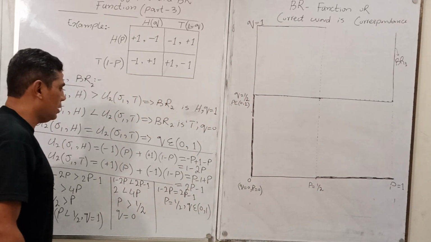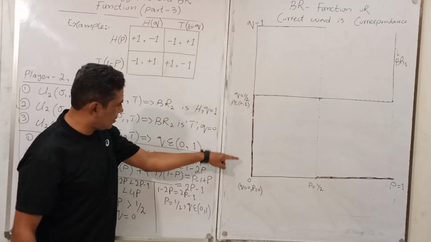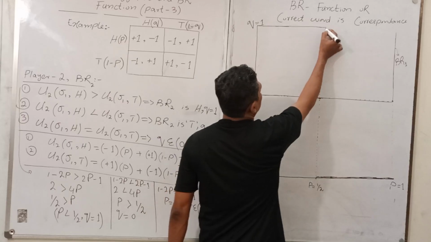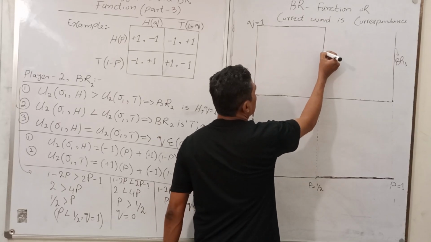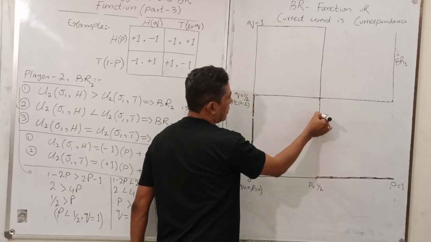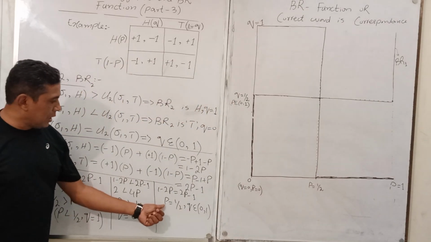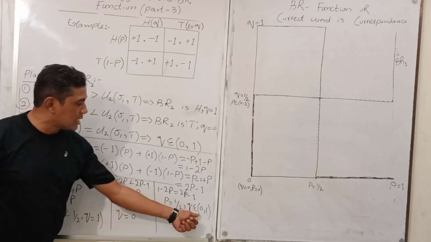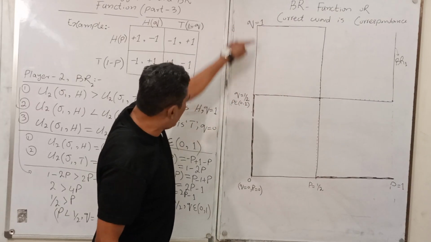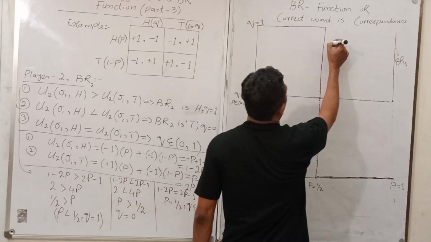And what about this one? When q lies between 0 and 1, the value of p equals 1 upon 2. So you have this one. You got my point. What I have concluded: the value of p is 1 upon 2 when q lies between 0 and 1. So it is here the best response.